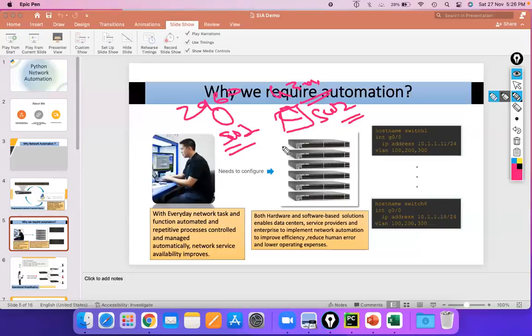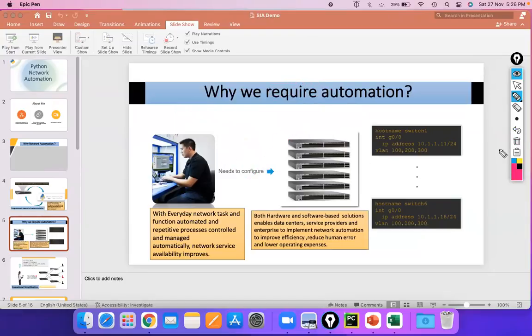So at the time of change, by mistake, you did something wrong to switch number 2 by human error. What we can do is, rather than pushing the image of switch number 1, we have pushed the same image on switch number 2. So this is human error, right? To avoid this human error, we can use automation in our day-to-day work.